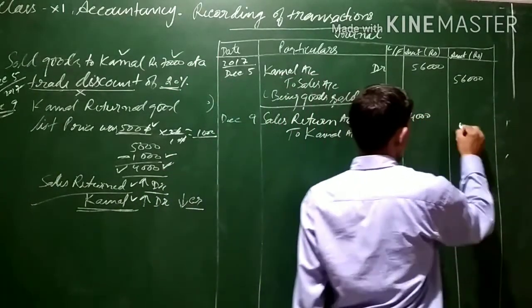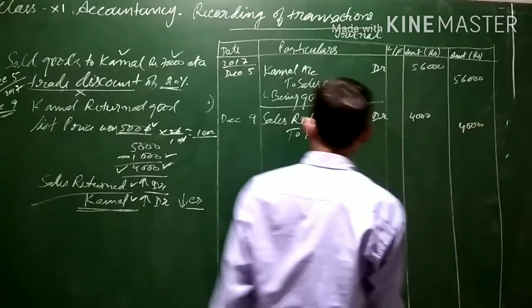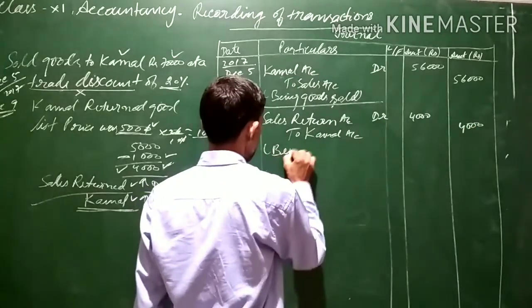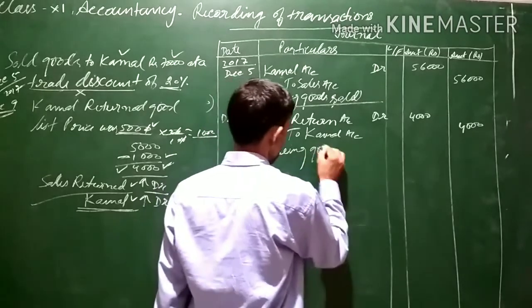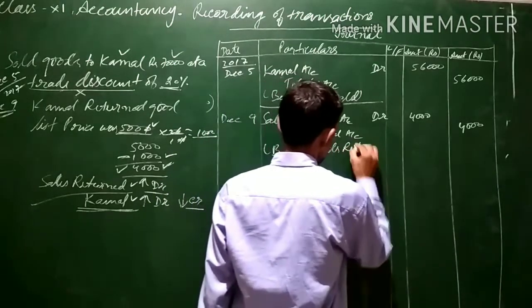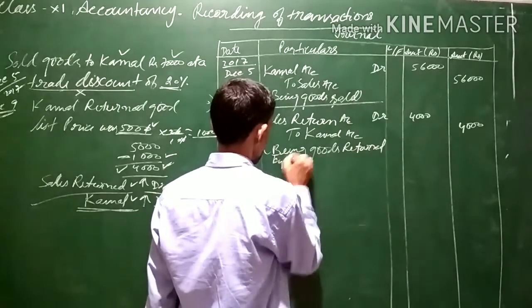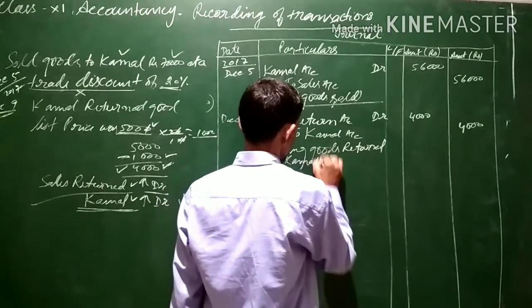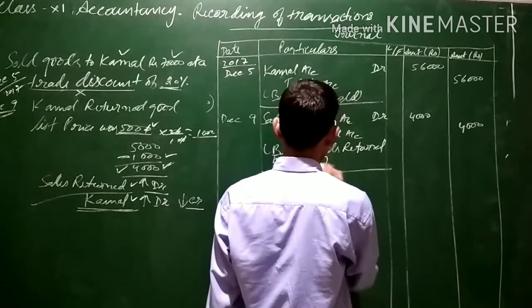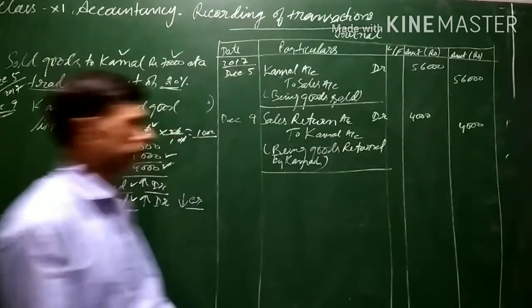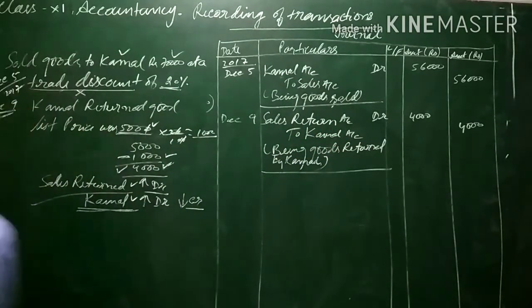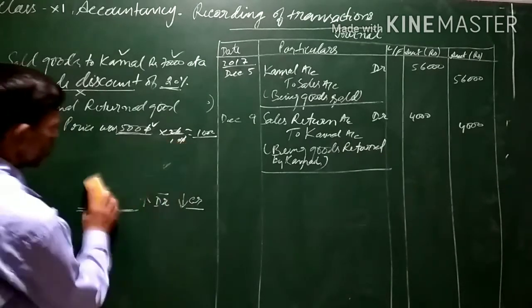The narration will be 'being goods returned by Kamal'. This is the journal entry.